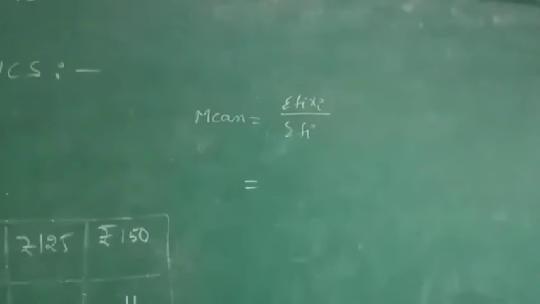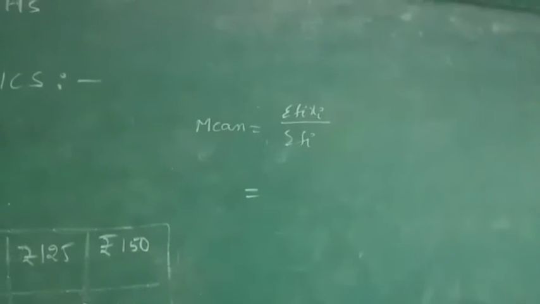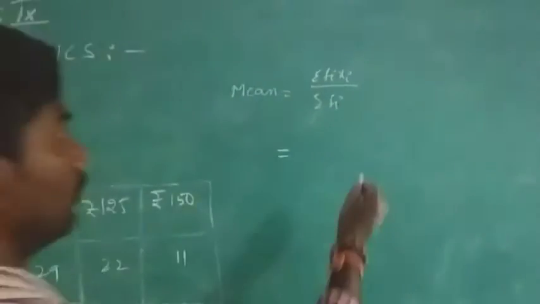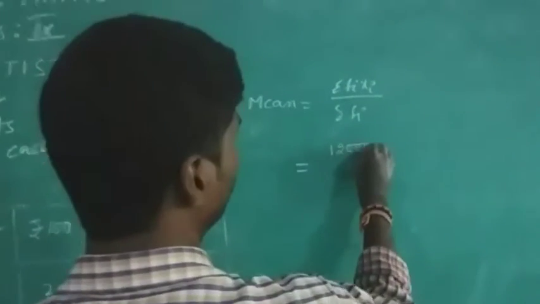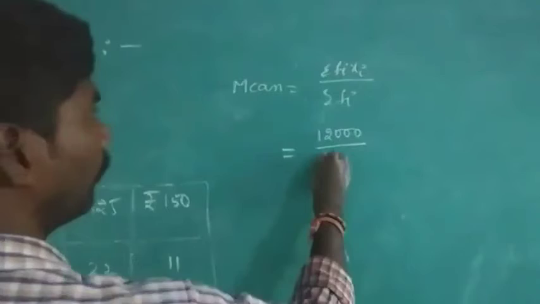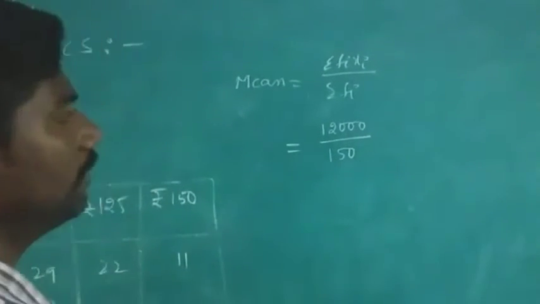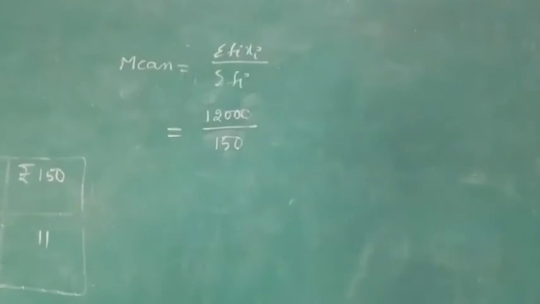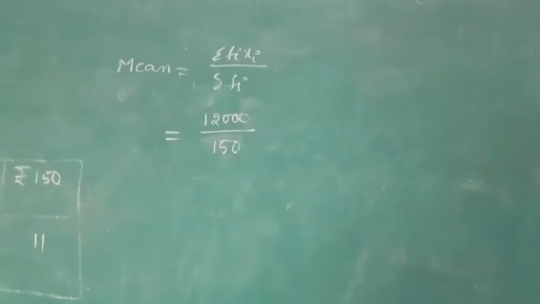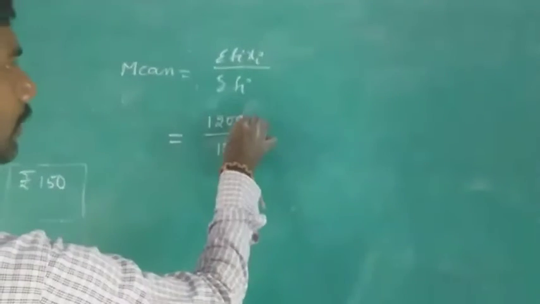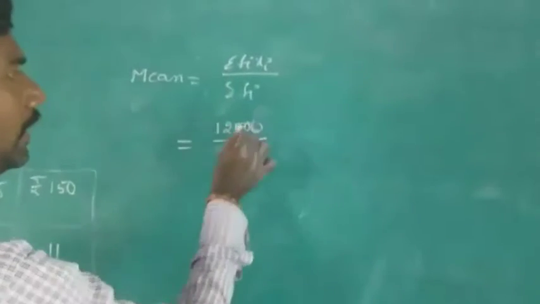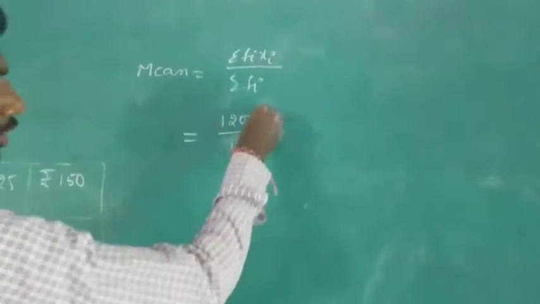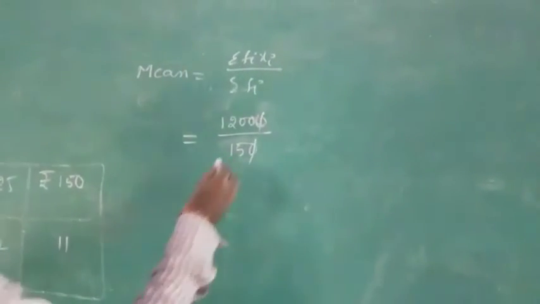Summation fi xi, what did you get? 12,000. 12,000 by 150. See, the 0 0 get cancelled. So my dear students, the sum of fi xi is 12,000 and the summation of fi is 150. The 0 0 get cancelled.